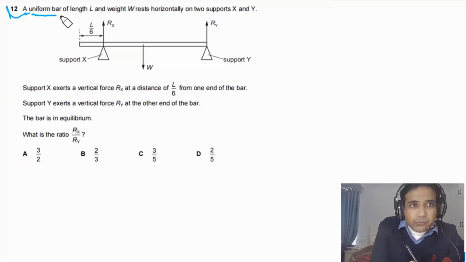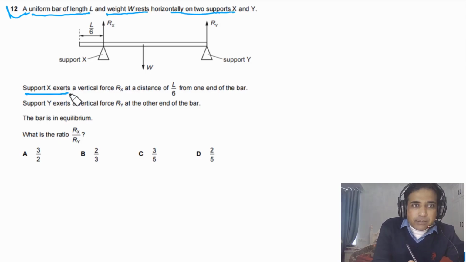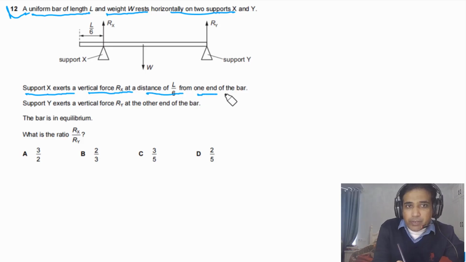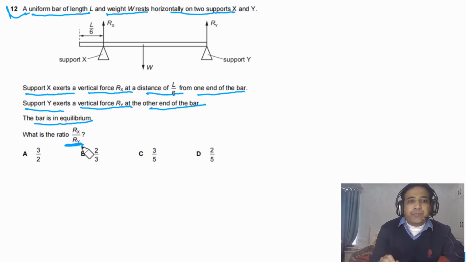Question 12 says a uniform bar of length L and weight W rests horizontally on two supports X and Y. Support X exerts a vertical force Rx at a distance of L by 6 from one end of the bar. Support Y exerts a vertical force Ry at the other end of the bar. The bar is in equilibrium. What is the ratio between Rx and Ry?